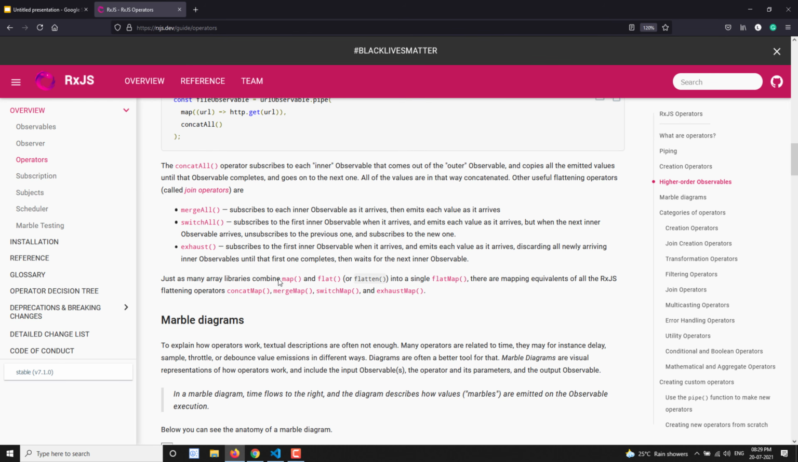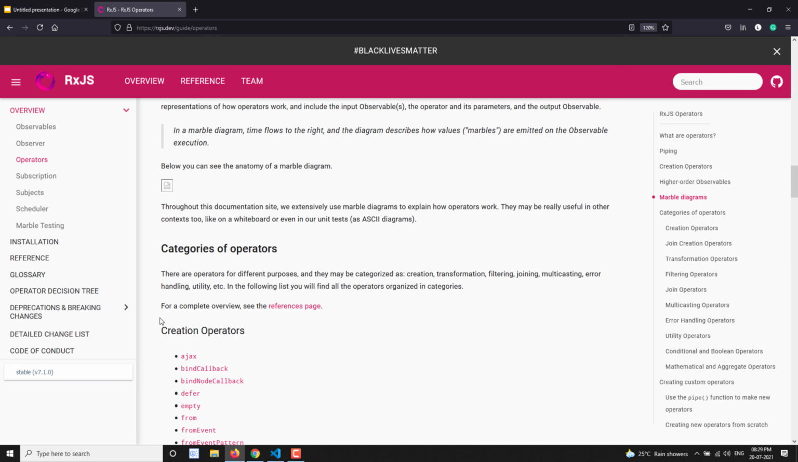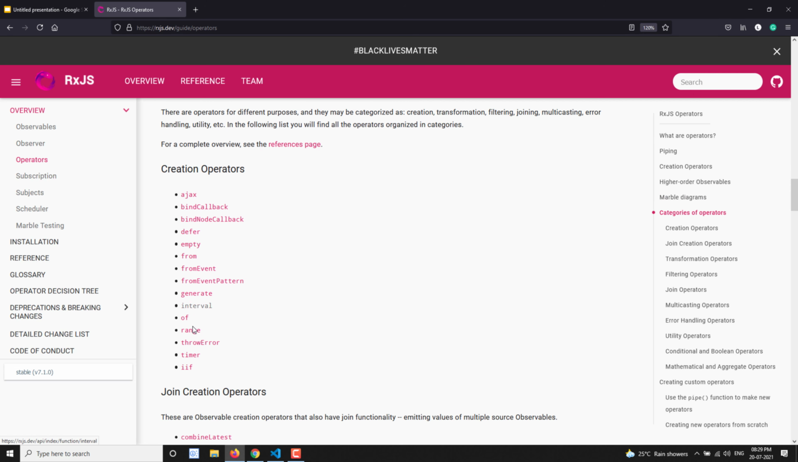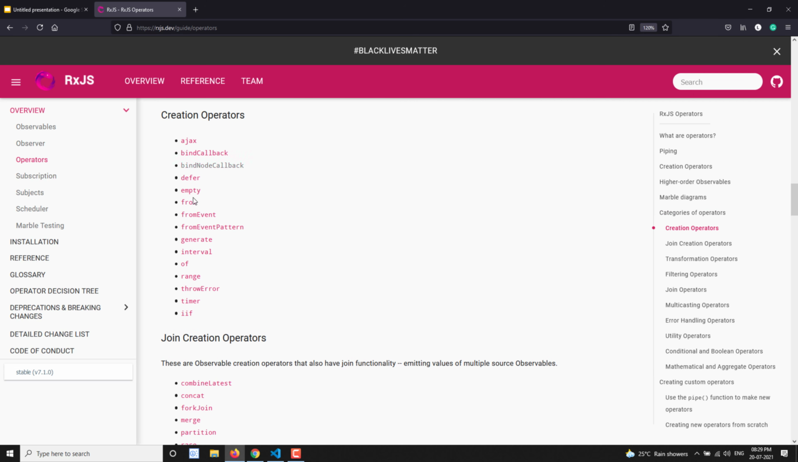If you come down here, these are all the different kinds of operators. We can see the categories of operators. Here you will see the creation operators, which are used for creating a new observable. Here we have seen fromEvent, and we will look at all those things also. fromEvent, of, and interval you will also be able to see here somewhere. These are the operators we have seen.